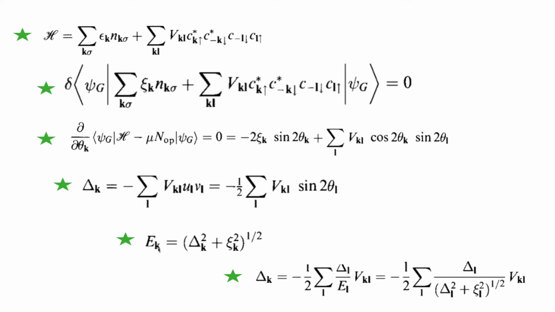So notice one thing: generally we measure this energy from the Fermi level, so even if zeta is 0, there is a finite gap. This is the superconducting energy gap, and that is the minimum energy required to break the Cooper pair. If you give an energy of 2 delta, then it will break the Cooper pair. So this is like that.